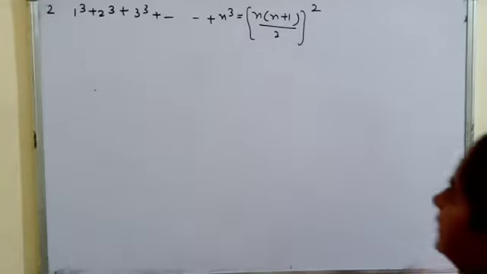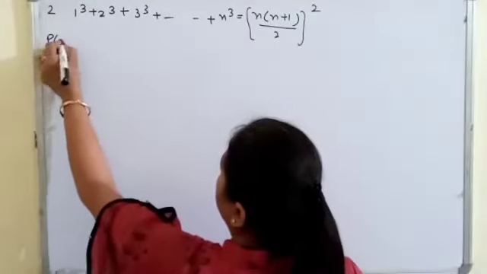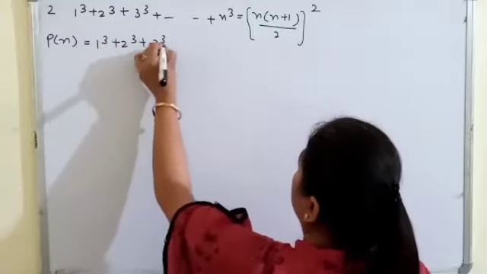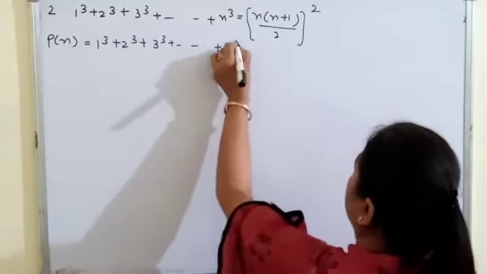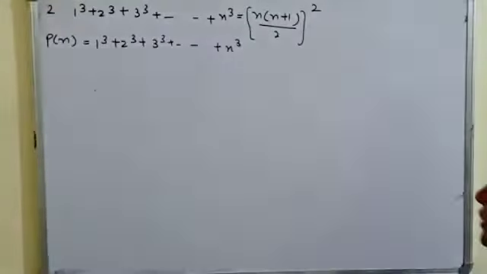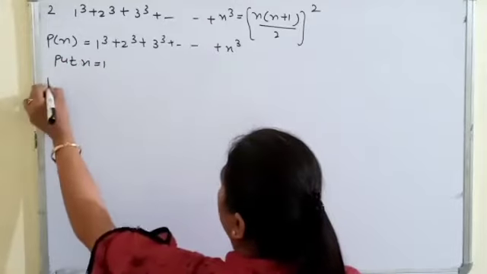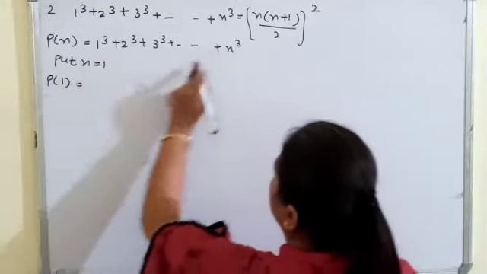Question 2 is, statement Pn is 1 cube plus 2 cube plus 3 cube, and so on, up to n cube. Same steps. Firstly we will check it for n equal to 1. Put n equal to 1, P1.